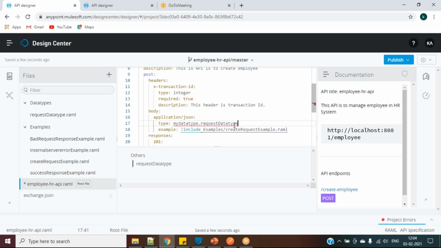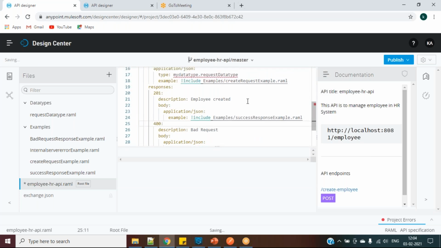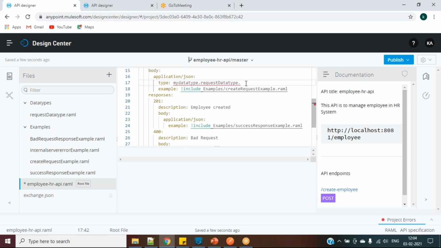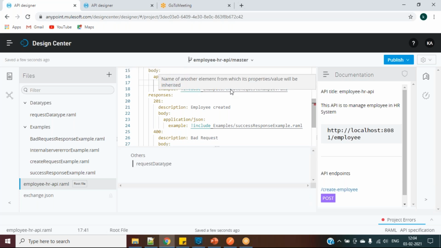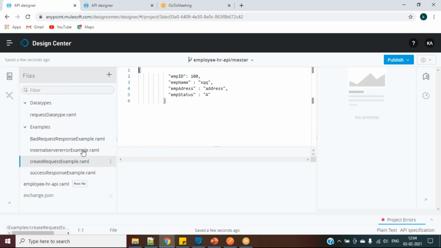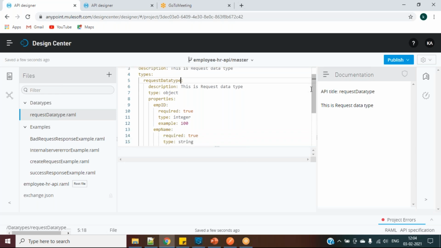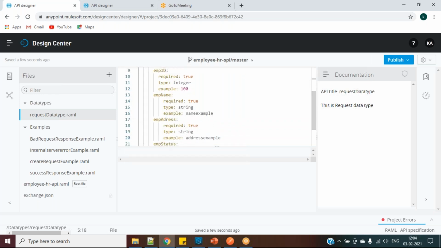Let's see what is the error. Unsolved reference. Type dot, name of another element whose properties will be in. Let's see whether whatever we have given in this example matches or not. Create request. We have EMP ID, EMP name, EMP address, EMP status. This should be mapping with our data type: EMP ID, EMP name, EMP address, and EMP status.